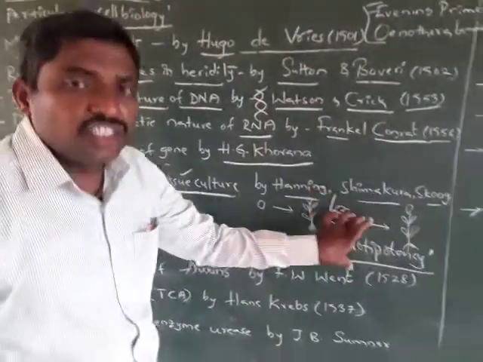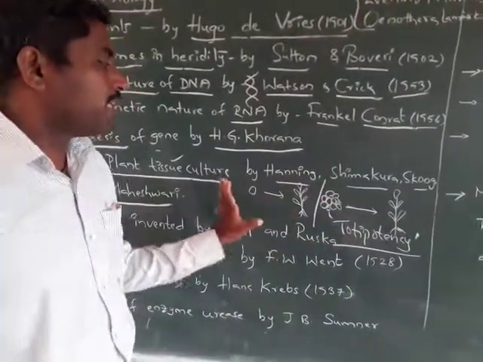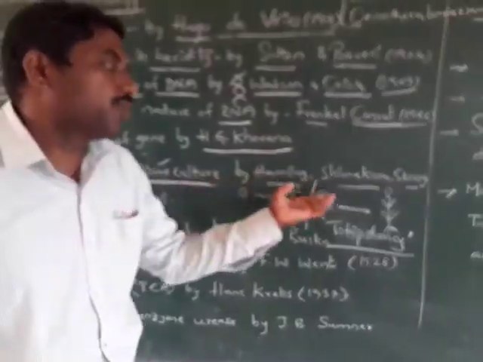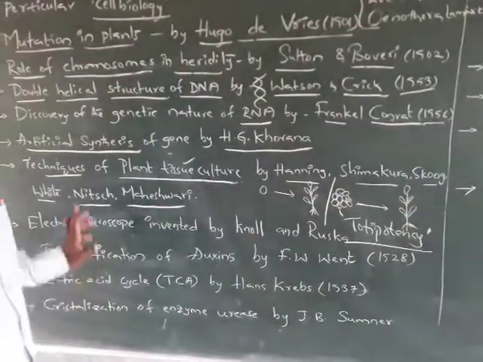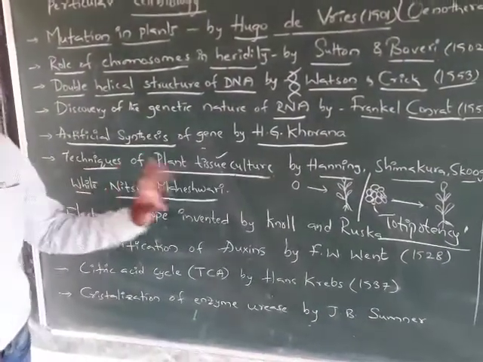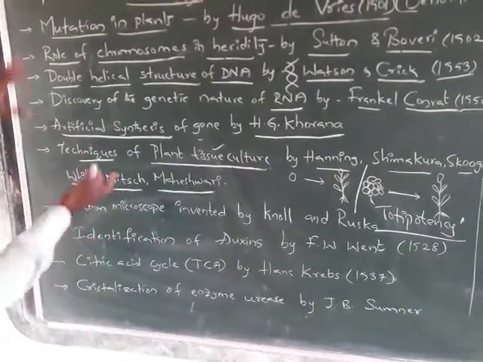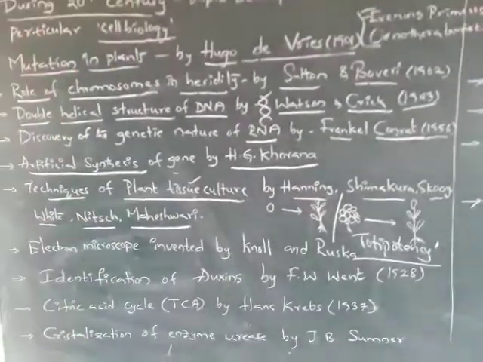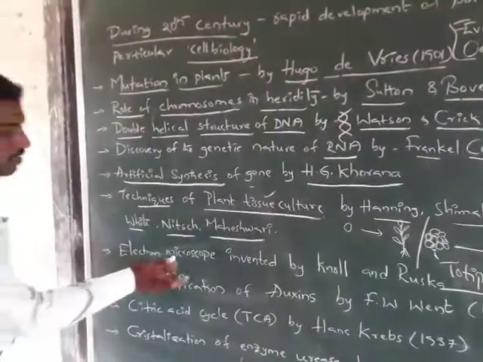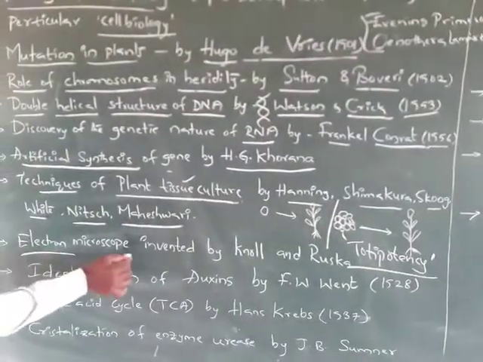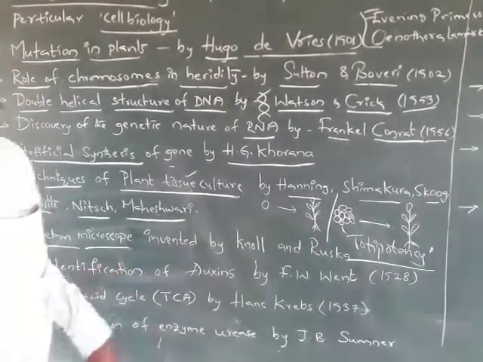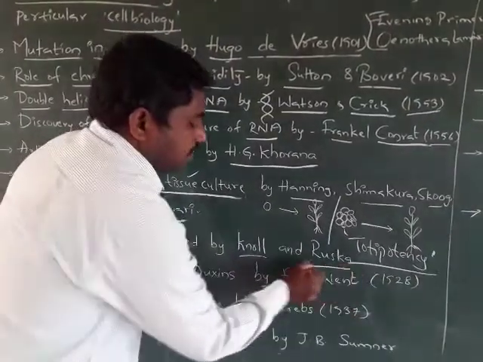That is tissue culture, which was developed by Haberlandt, Skoog, White, Nitsch, and Panchanan Maheshwari. These are also in the 20th century. Here, the electron microscope was invented by Knoll and Ruska.